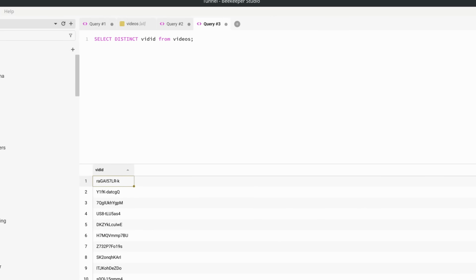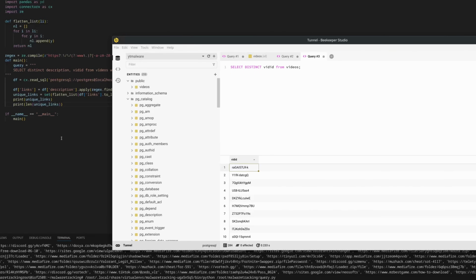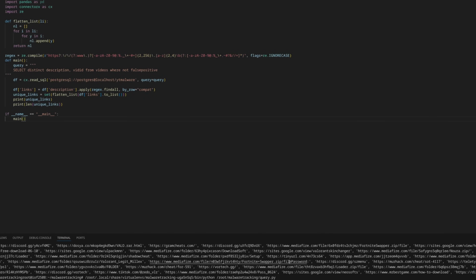only got 48 links. And some of these are discords, some of them are clearly related to the scams, some of them are not. But mostly what we get are a bunch of Mediafire links. Mediafire seems to still be the host of choice, along with various passwords. And we also get a few that are not quite valid links, like this one, where actually this link is not going to work because of the file password. We get this one.